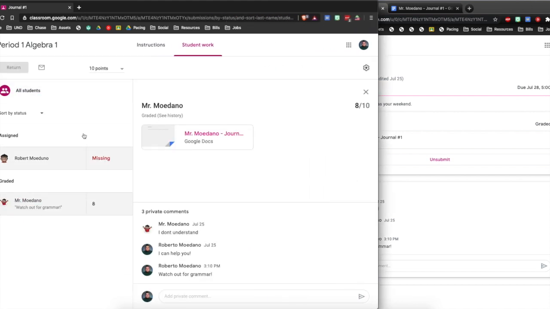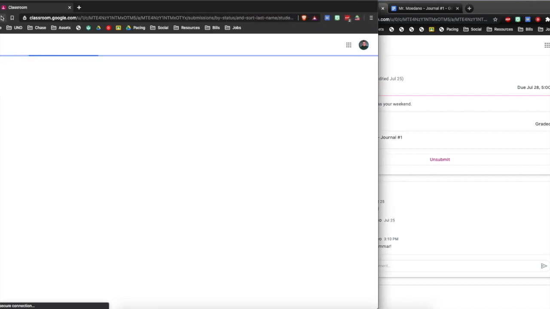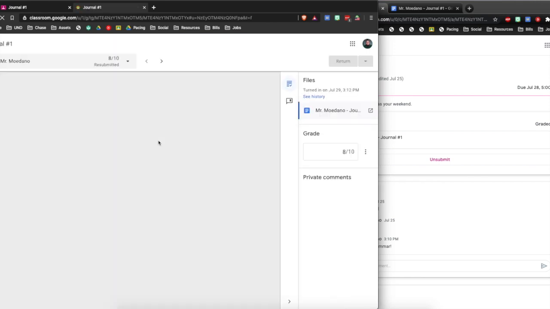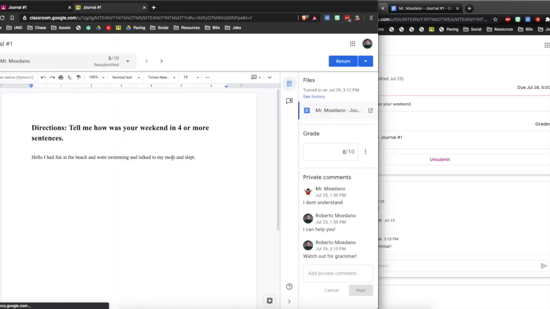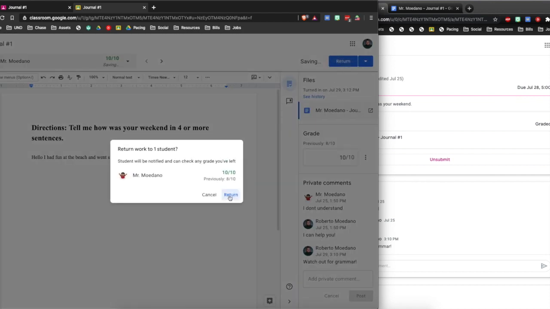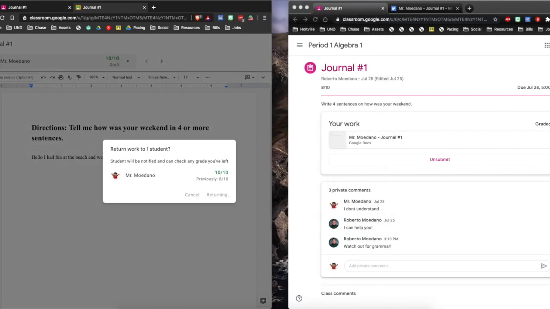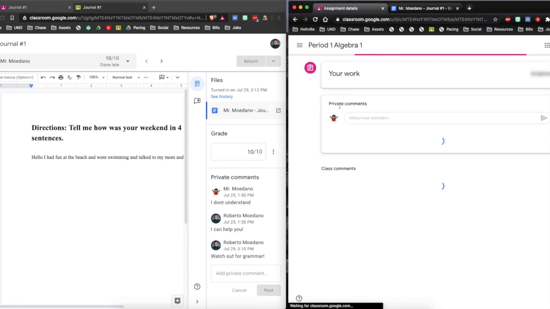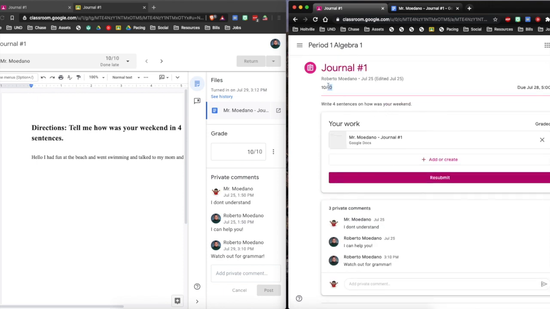If you were to see your work and the assignment and refresh, you would see that a student resubmitted for full grade. I mean, I personally do not accept resubmissions, but if you're willing to, you can go ahead and do that. You see the changes he accepted, you change the grade, and you return it, and there it is. And he's gonna see the changes himself as well. Refresh, and there it is. You see, it's a 10 out of 10 now.